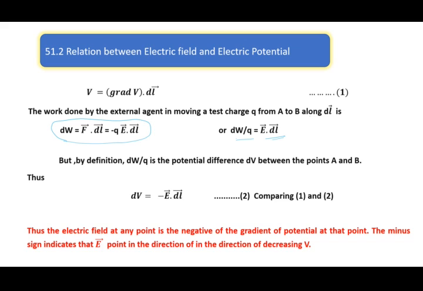By definition of dW by Q as the potential, I have this relation.